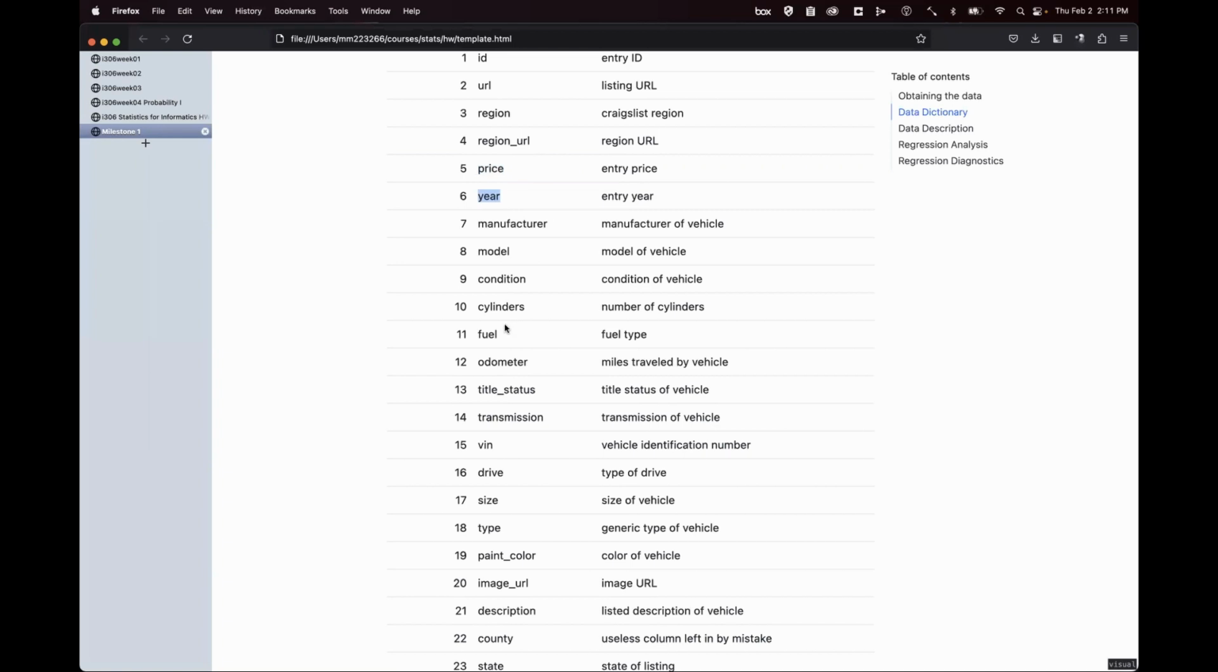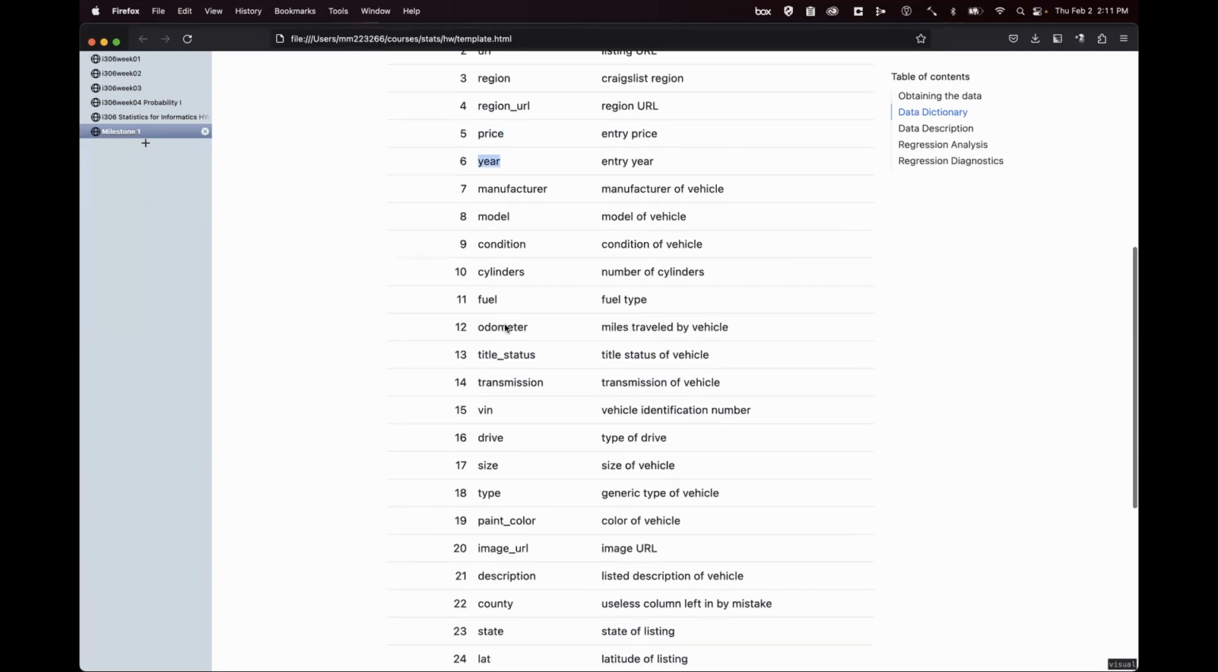And some of this data is numerical and some of it is categorical. So you're going to use different techniques for describing categorical data than you are for numerical data. So for instance, you can use contingency tables on columns like manufacturer, model, condition. You can use it on cylinders because there's a very small set of cylinder numbers. You can use it on fuel type. But odometer is the miles traveled by the vehicle. That's a numerical one. You're going to want to use summary statistics on that.